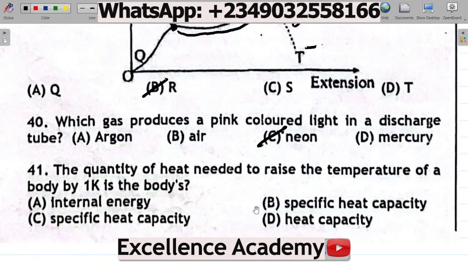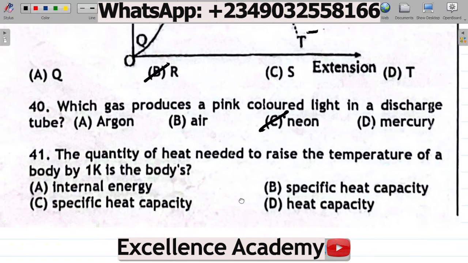Which of these is the correct answer? Leave your answer in the comment section and I will tell you if you're correct or not.